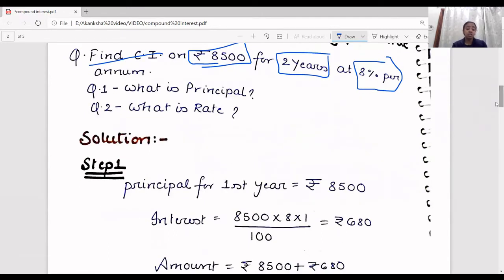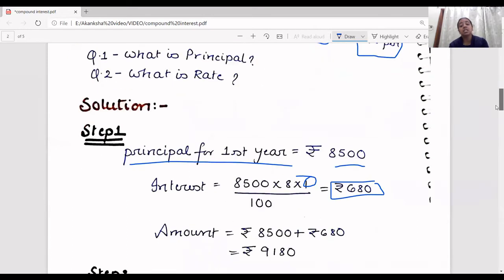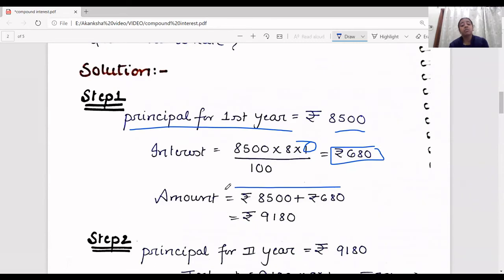Step one is to find the interest. The principal amount is 8,500, and how will you calculate the interest? The principal amount into the rate of interest into the time duration. For 1 year, when you calculate, we get the interest as rupees 680. So 680 plus 8,500: in 1 year, the interest that you earn on 8,500 is 680, and the total money that you get back is 9180.